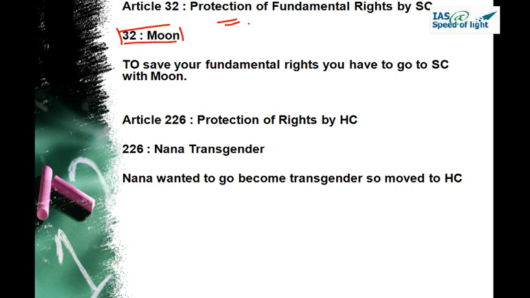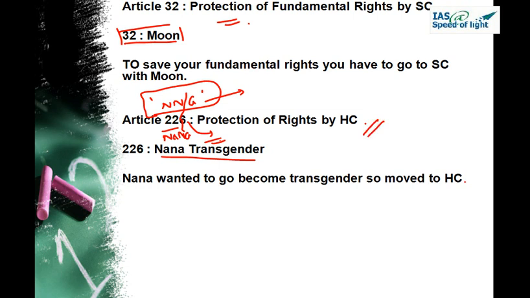Article 226, that is NNG. Now here we have a 3-digit number. Okay, now we can have a single image for these 3 digits or we can bifurcate this. For the first 2 digits we already have Nana Patekar and 6 we know it's transgender. So we can make 2 images out of that. So that becomes easy for us instead of making a single image. So Nana transgender. So Nana Patekar wants to become a transgender, so he moved to High Court to protect his rights. So Article 226, that is NNG, Nana Patekar transgender. We are relating it with the protection of rights by High Court.